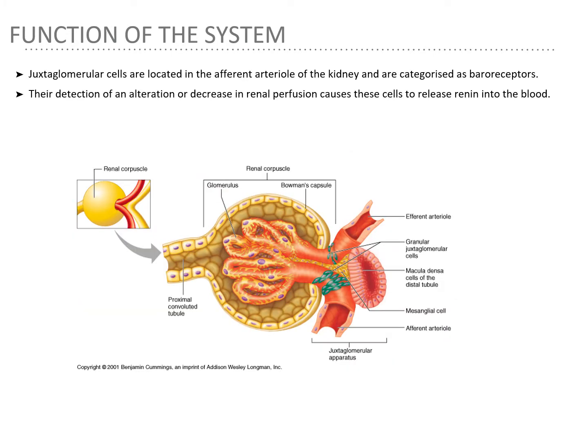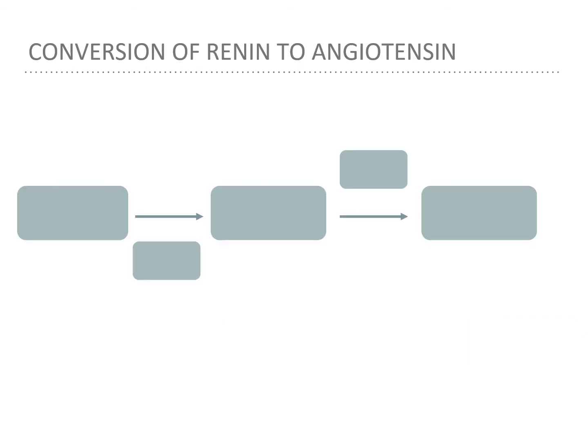Juxtaglomerular cells are located in the afferent arteriole of the kidney and are categorized as baroreceptors. Subsequently, the detection of an alteration or decrease in renal perfusion causes these cells to release renin into the blood. This proteolytic enzyme is primarily responsible for converting angiotensinogen, a protein released by the liver, into angiotensin I through proteolytic cleavage. Despite the physiological inactivity of angiotensin I, it is a vital component in the formation of angiotensin II.